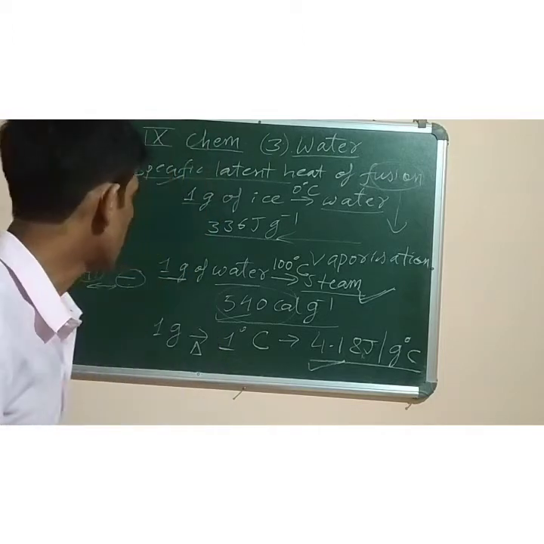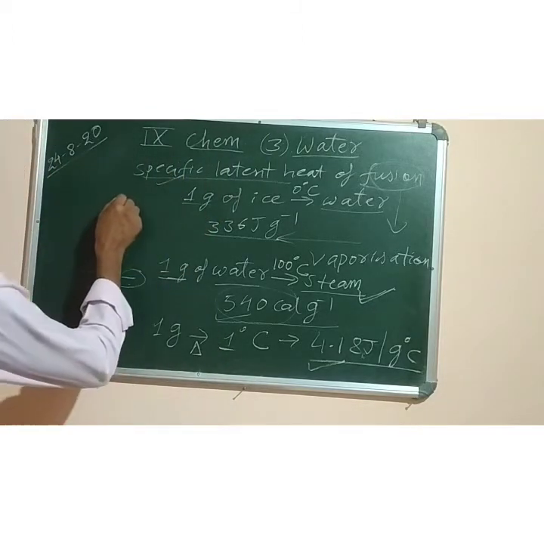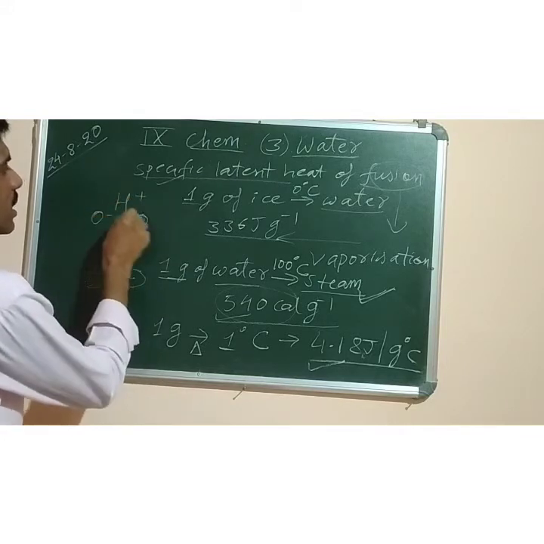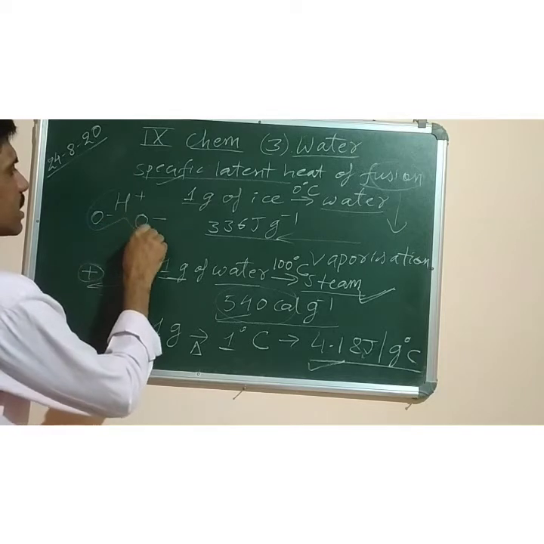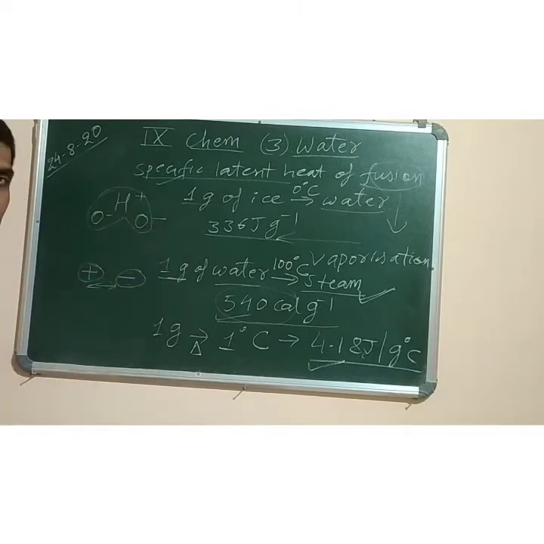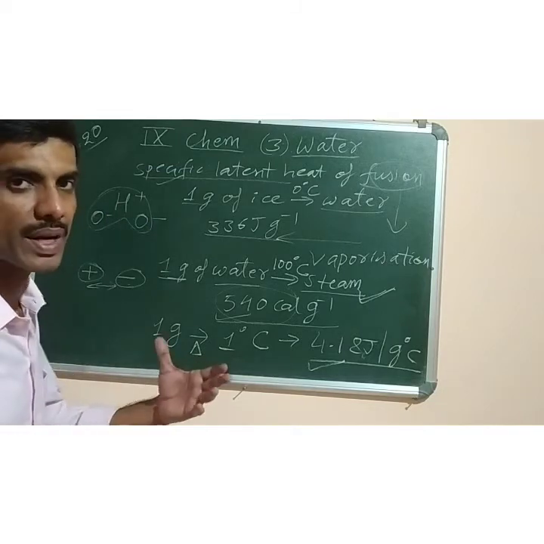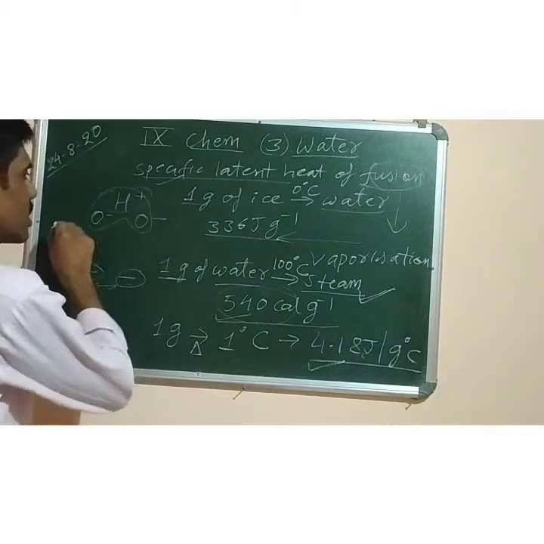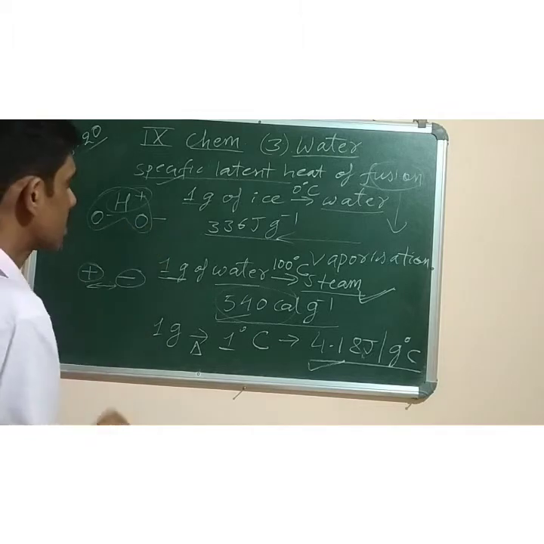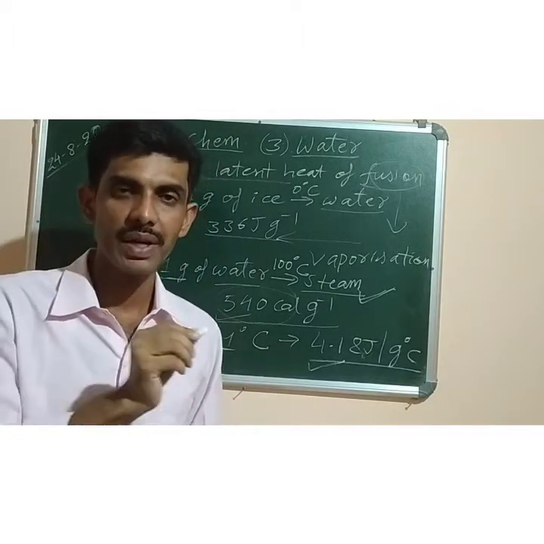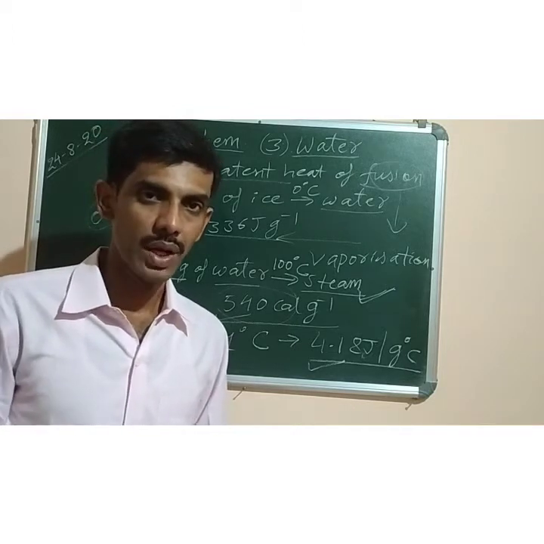You know that the water molecule is polar in nature. Why? Because in H2O, the hydrogen is positively charged and the oxygen is negatively charged. So the water molecule shape is like this. That's why it is called polar in nature. Polar means having 2 different charges. Positively charged hydrogen is there and negatively charged oxygen is also present. So due to the presence of 2 different charges, it is polar in nature.